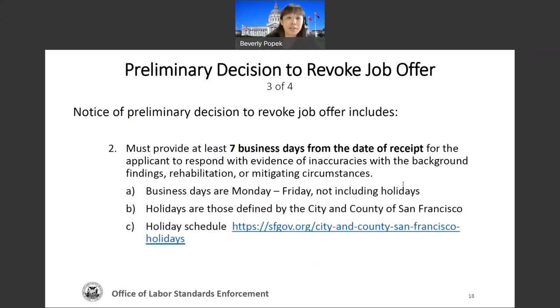Number two, this is about providing at least 7 business days from the date of receipt for the applicant to respond with evidence. Perhaps there's inaccuracies or things like that. The business days are defined as the days of Monday through Friday. It does not include holidays. And if it happens that there is a holiday, the holidays are defined by the city and county of San Francisco. So refer to the city and county of San Francisco's legal holiday calendar. You can Google it, or you can go directly to a holiday schedule using the link that's at the very bottom here.